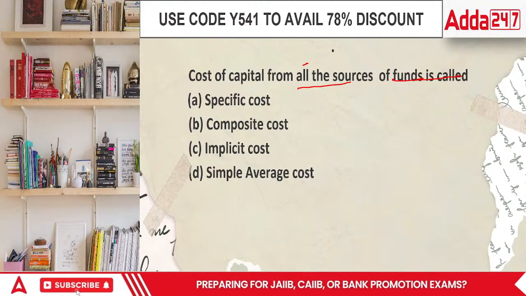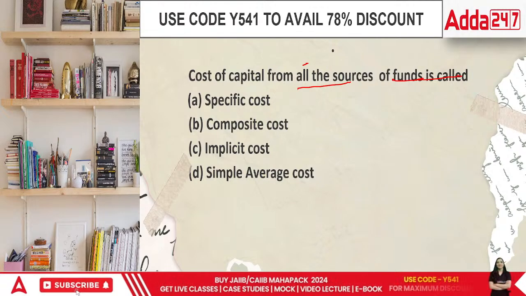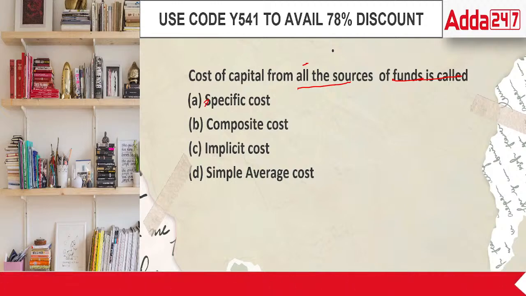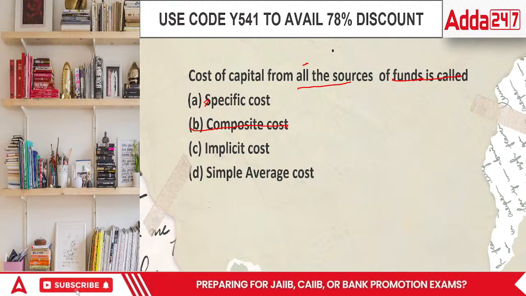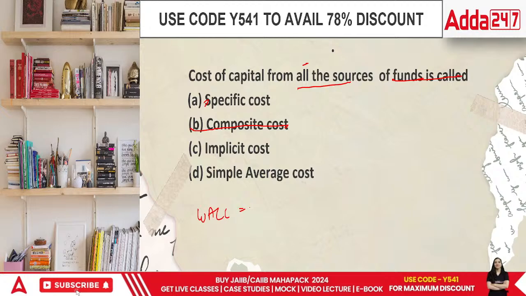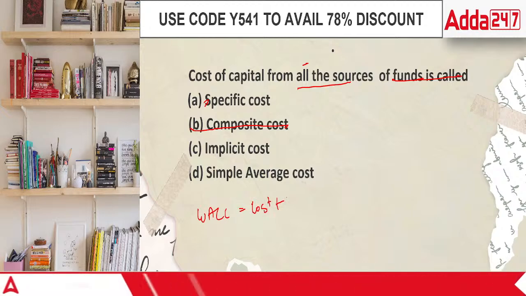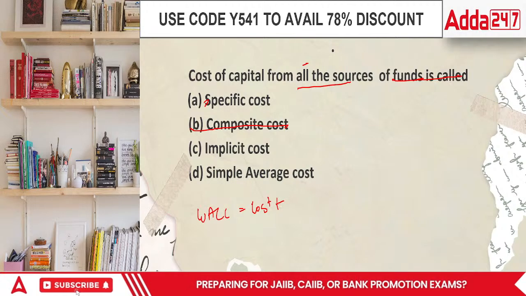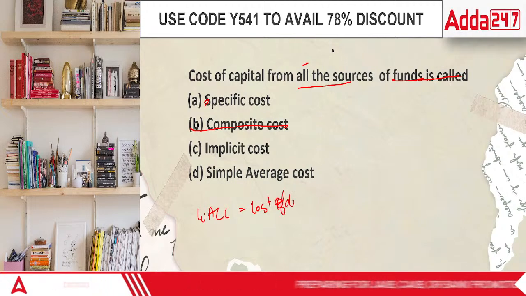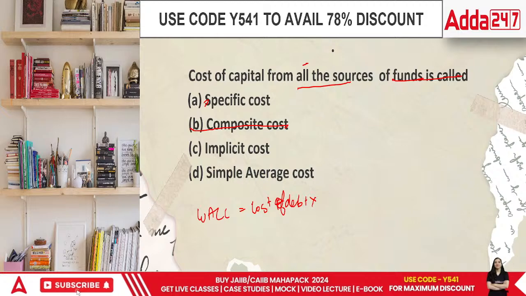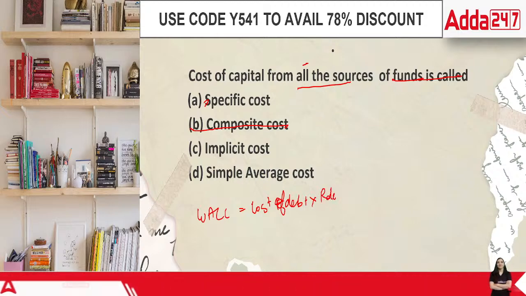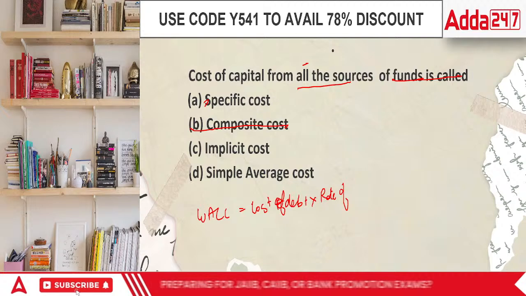When we talk about the cost of capital from all the sources of funds, it is going to be composite, also called the weighted average cost of capital. WACC is equal to cost of debt multiplied by weight of debt.